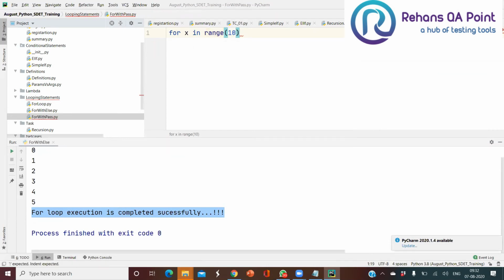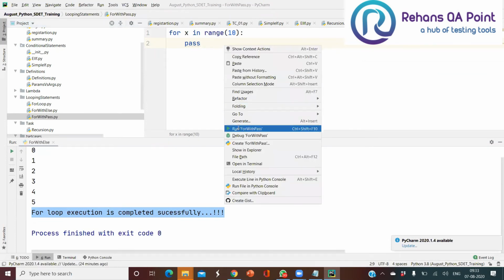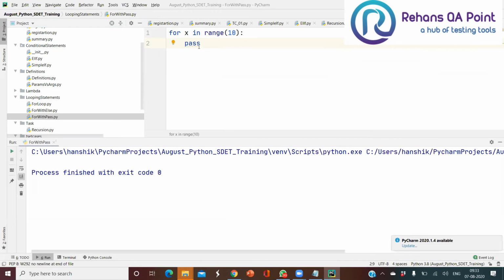I want to bypass it for now and don't want to execute it, so just keep a pass keyword here. That's it. Now just run this. It won't throw any exception, but the logic that you wrote under it will never get executed. To comment out anything in Python, we use a hash comment. Like this, we'll be writing an empty for loop without having any code.